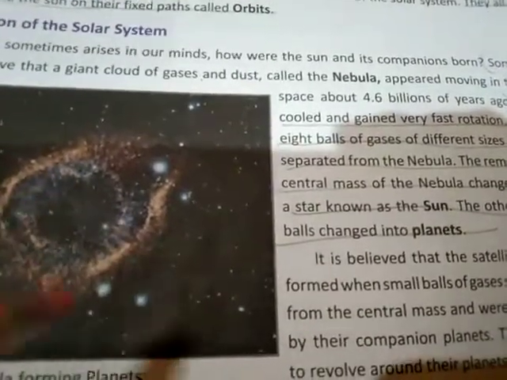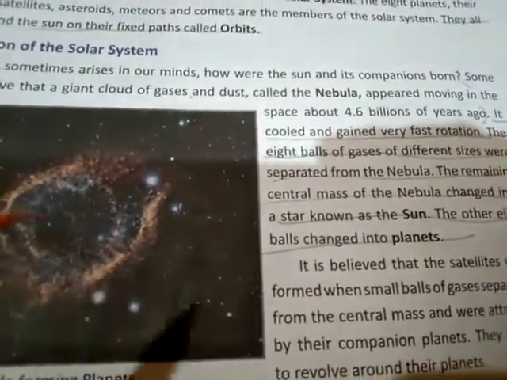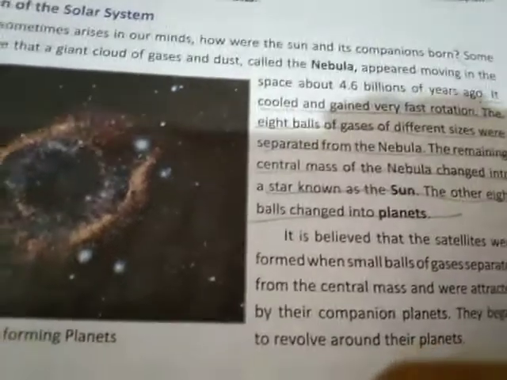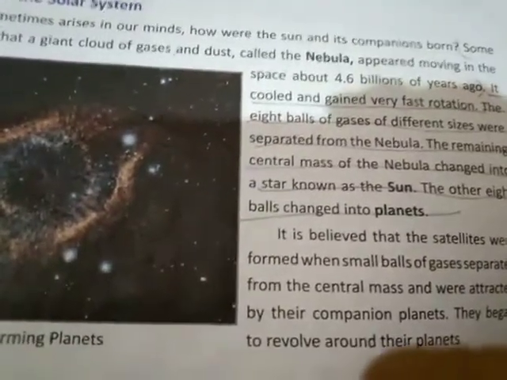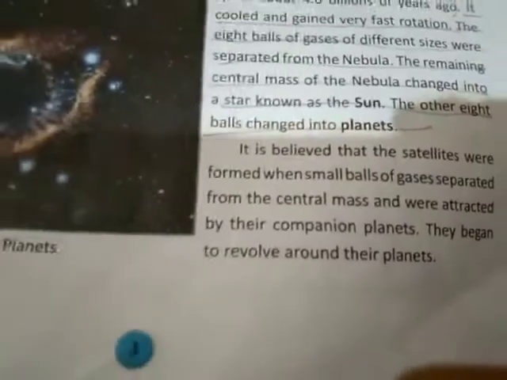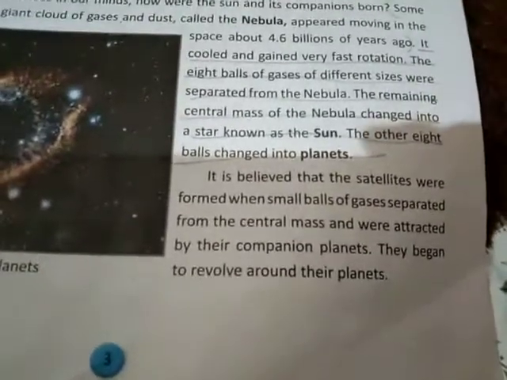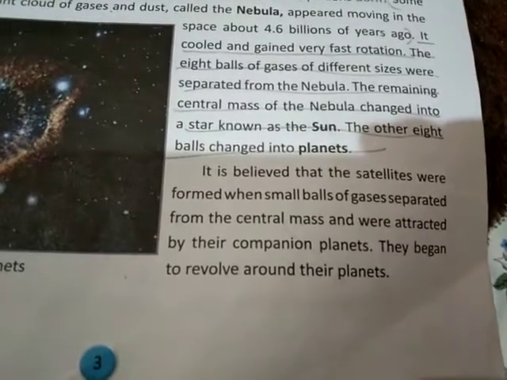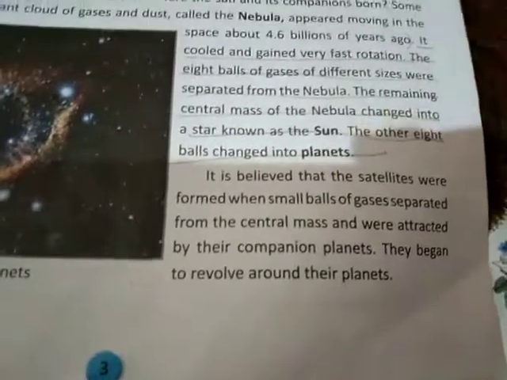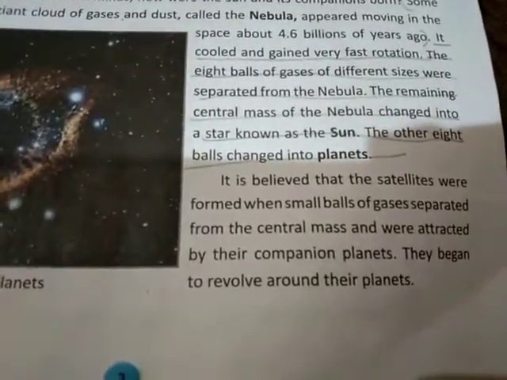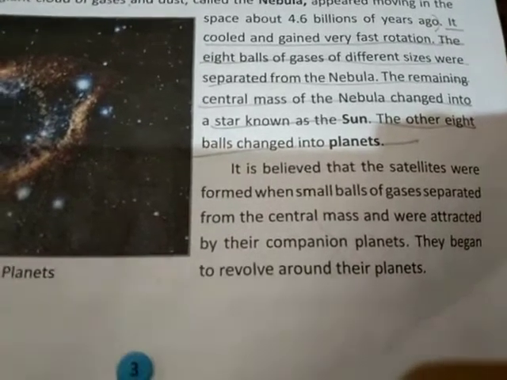So the remaining part of the nebula changed itself into a star known as the sun. The other 8 balls changed into planets. It is believed that satellites were formed when small balls of gases separated from the central mass and were attracted by their companion planets.